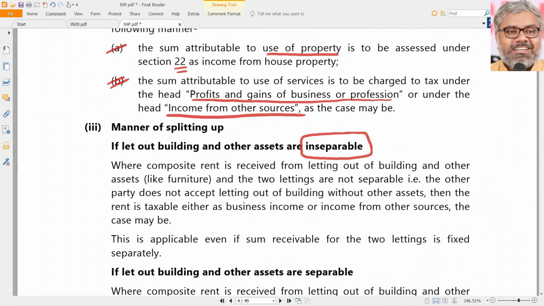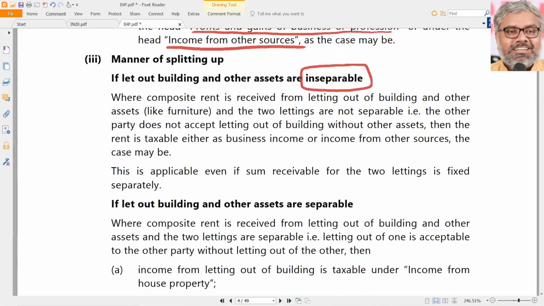But in some other cases, these are not separable. Imagine, let us say, a cinema theater. A cinema theater is rented out by the owner of that theater to the exhibitor. It will have a building also, of course, that is the major portion. And it will have a lot of furniture also, the chairs and all. And it will have plant and machinery also, the projector and all. And it will have other things also, land also for parking place and all. Everything will be given together, right?